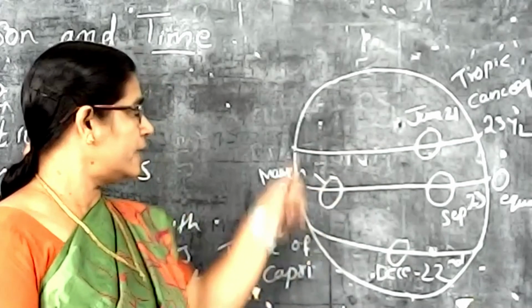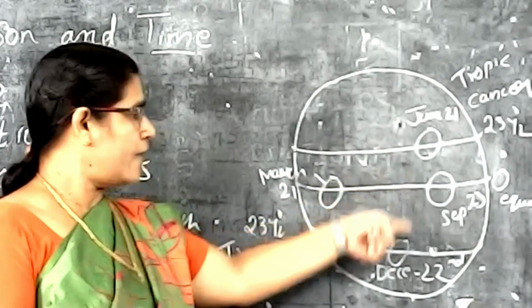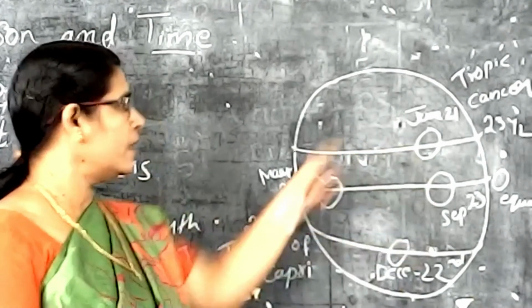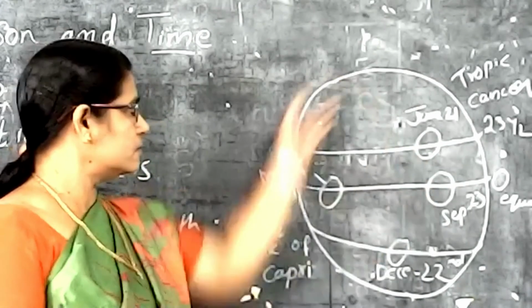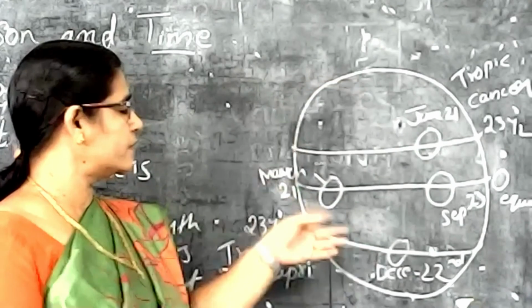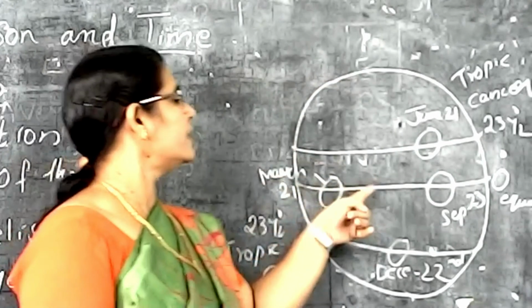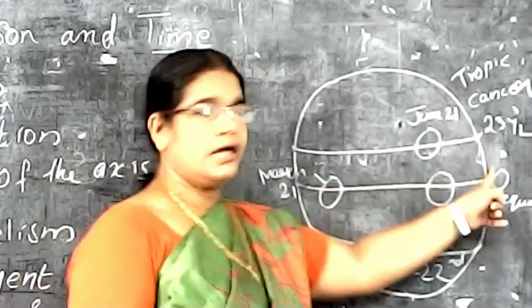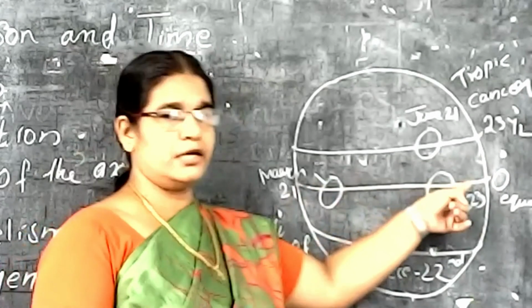Okay, at the time of the revolution, the apparent movement of the sun, the position of the sun is at different latitudes. Okay, and this is the symbol; draw the globe. Then this line, the equator, passes through the center of the earth. 0° equator, isn't it? This is the 0° equator that passes through the center of the earth.